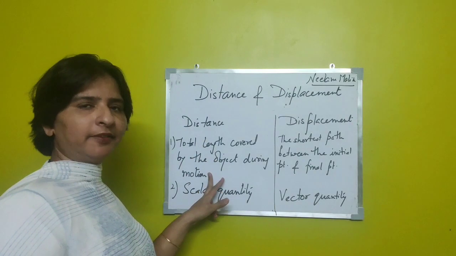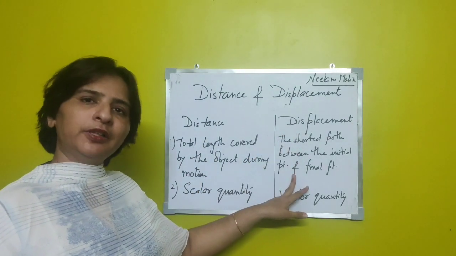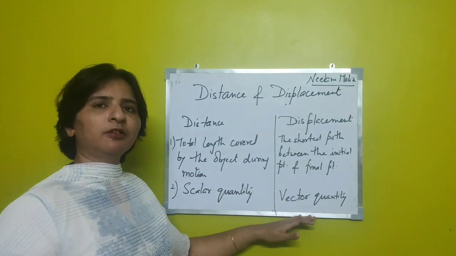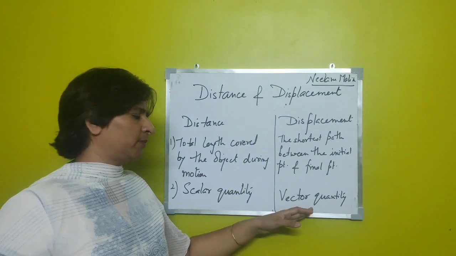Distance is the total length covered. Displacement is the shortest distance between the initial and the final point. Distance is a scalar quantity and displacement is a vector quantity. Hope the concept is clear to you.